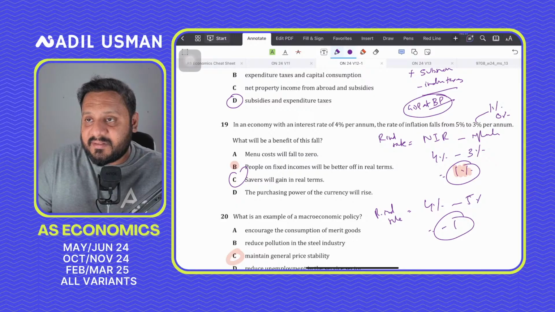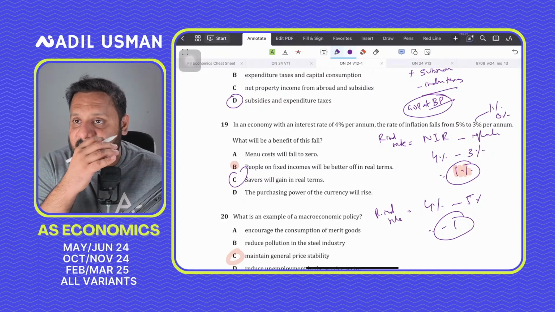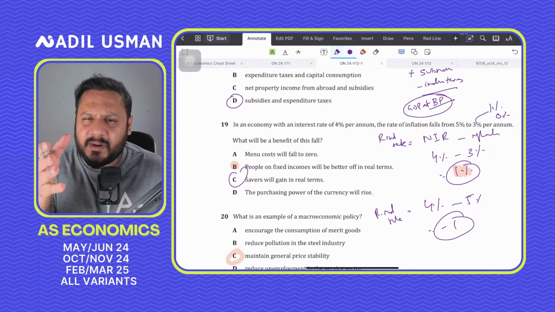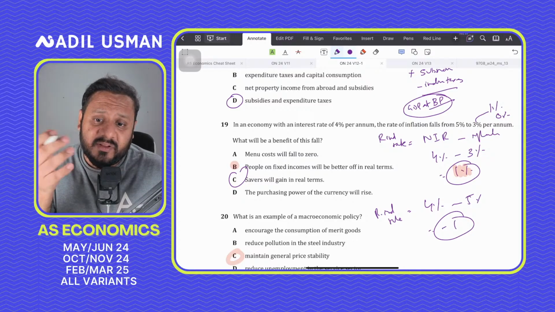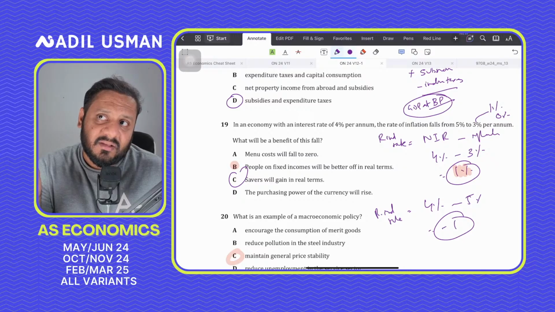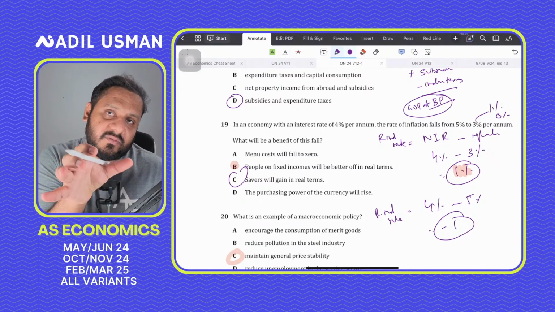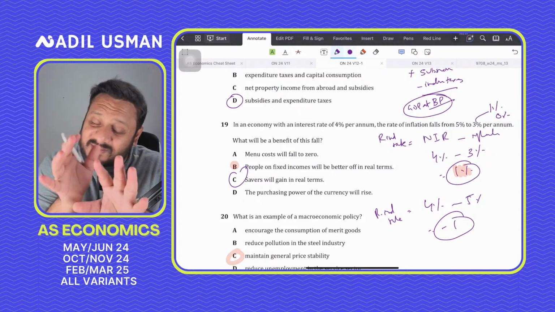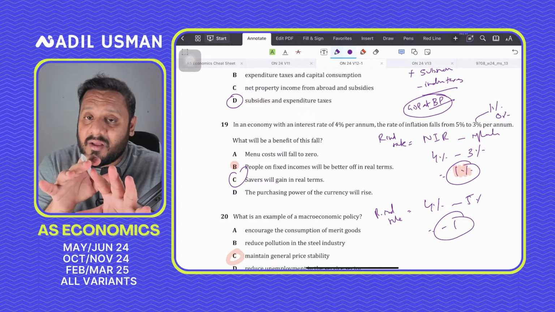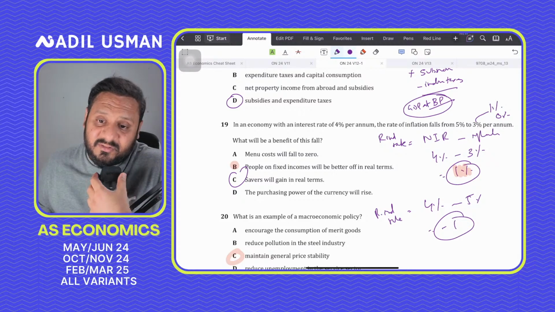And since this is not giving us a very accurate analysis, because this is a bit subjective, they will be better off, but by how much? Because they would be more better off if inflation is 0% rather than inflation just falling. So because it says better off, we can't really judge the scale of how much better off. Yes, they are better off. The statement is not wrong. But they would be more better off if inflation is 0%, not just falling.